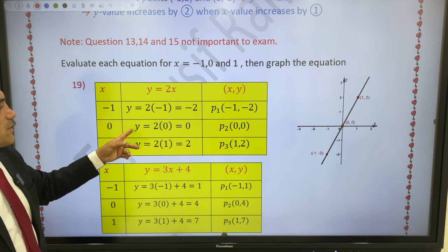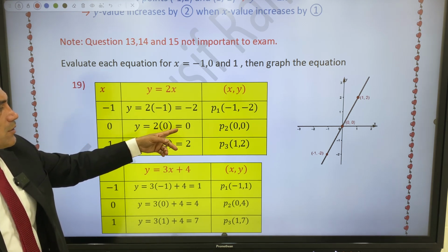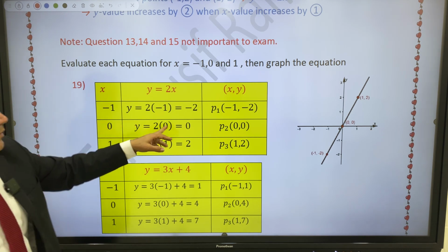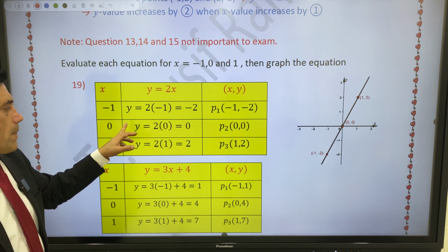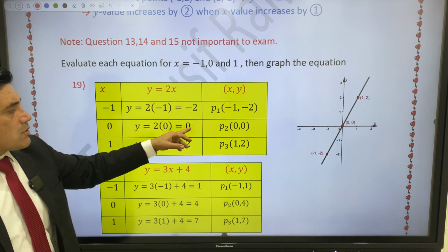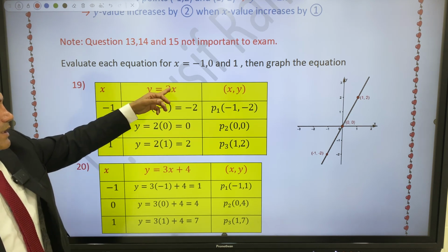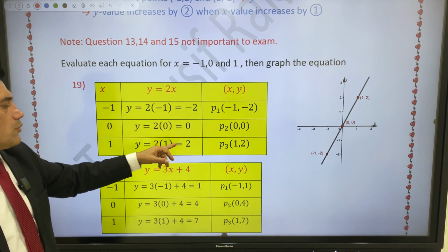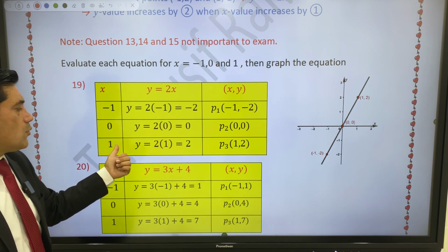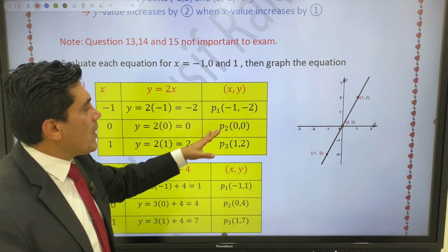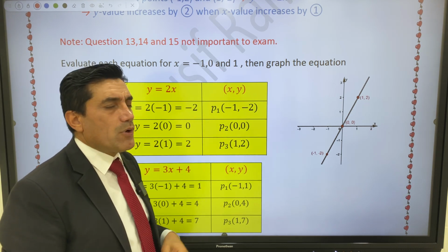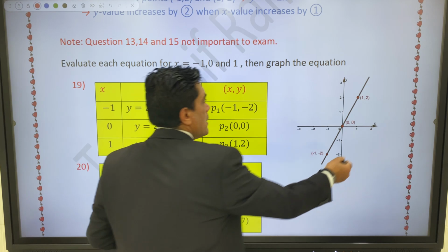When x equals 0, substitute: y equals 2 times 0, which is 0. So for the second point, x equals 0 is given, the value of y found is 0. So second point, (0, 0). Third point, x equals 1. Substitute in 2x, 2 times 1 is 2. So y equals 2 and x is equal to 1. (1, 2). Now you have 3 points. So plot 3 points on coordinate xy.